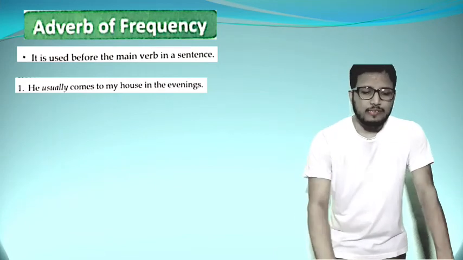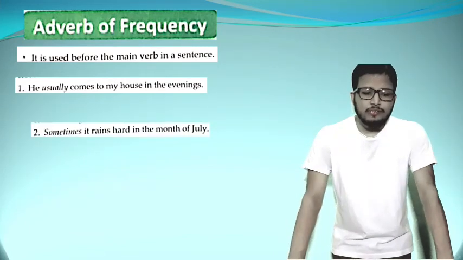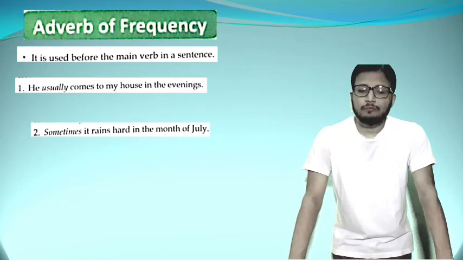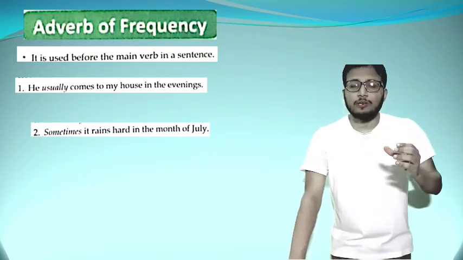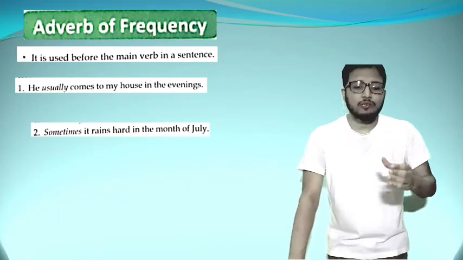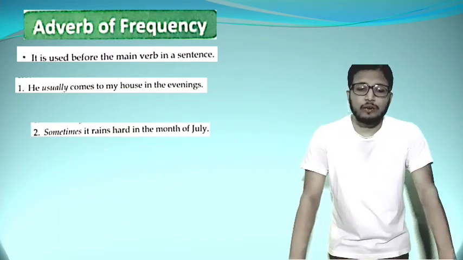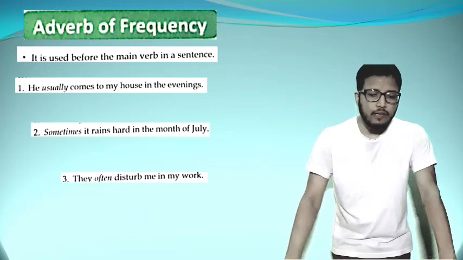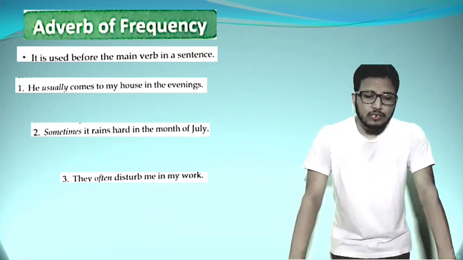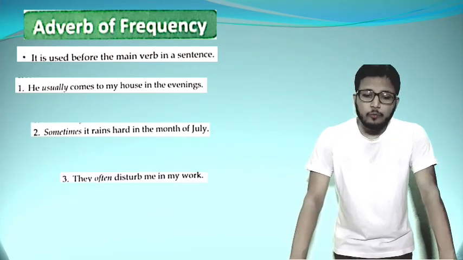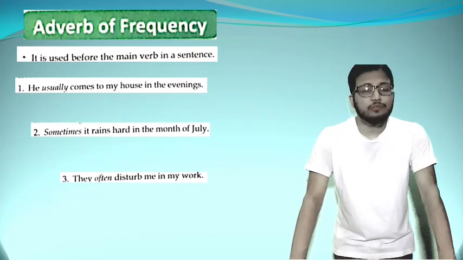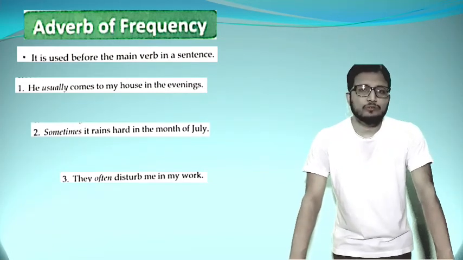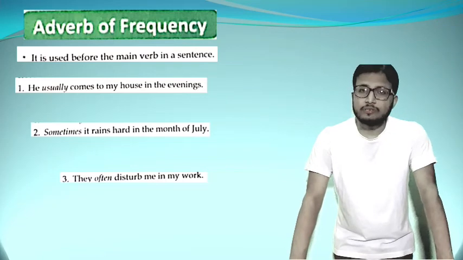So, next example. Sometimes it rains hard in the month of July. Here you can see that we are using the word sometimes before the main verb in the sentence. The main verb is rains. And they often disturb me in my work. The word often is also an adverb of frequency that we are using before the main verb, and the main verb is disturb.